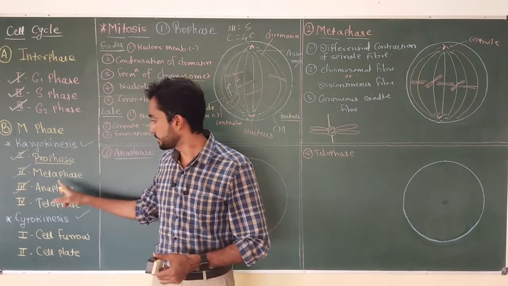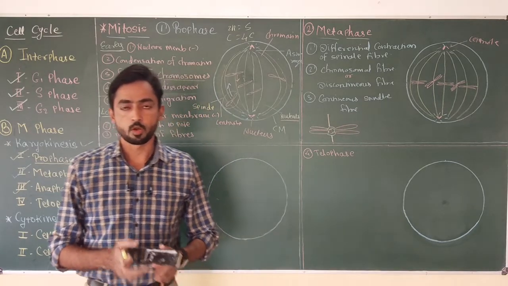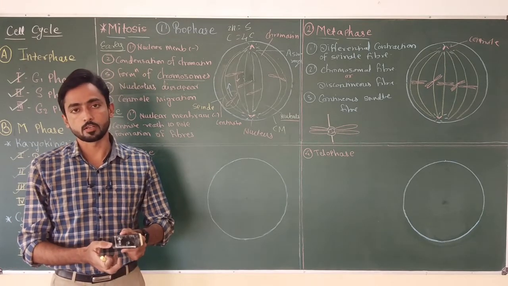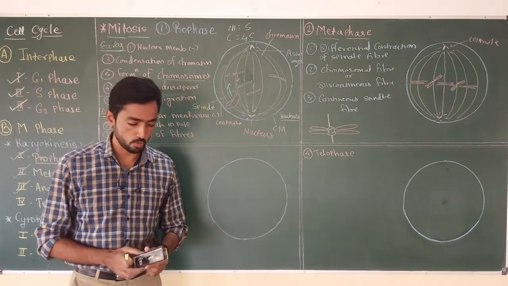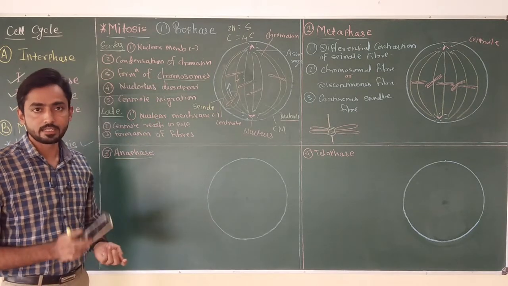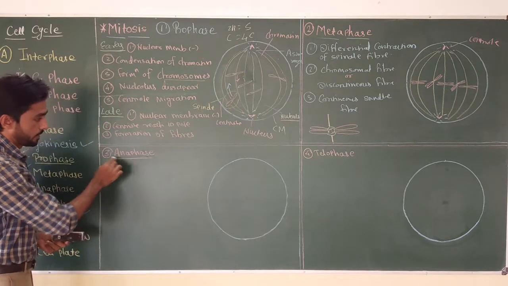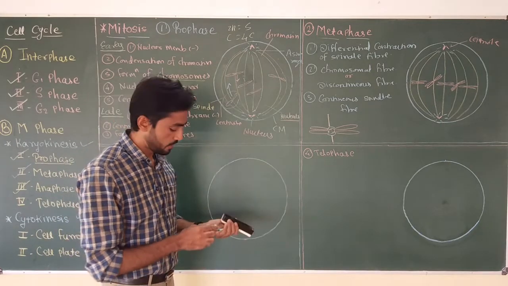anaphase. It is the stage where sister chromatids get separated from one another due to the pulling force of the spindle fibers, and then the separated chromatids move towards their respective poles. Okay, so in this video we are going to discuss in detail what actually happens inside the cell at the time of anaphase. Okay, we are drawing the cell structure with centrioles.